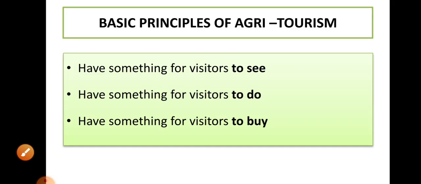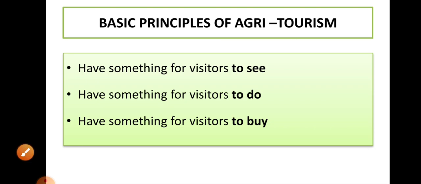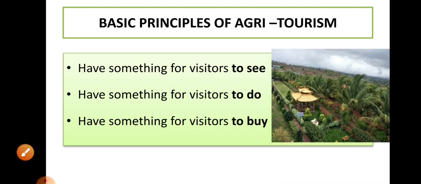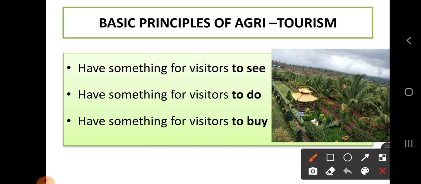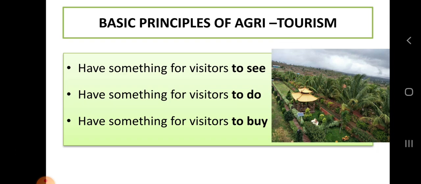Then this agrotourism works on three principles. There should be something to see, something to do and something to buy for the visitors. The first principle is something to see. There should be something to see in the form of greenery, birds, animals, rural traditions and rural cultures. Okay, there should be something to see in the rural areas.